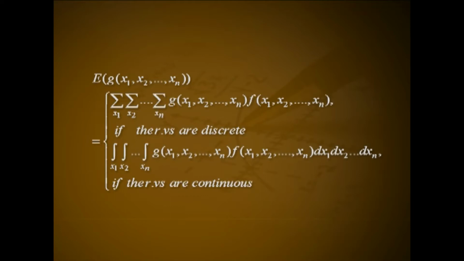That is equal to integral over x1, integral over x2, etc. integral over xn g of x1, x2, etc. xn f of x1, x2, etc. xn dx1, dx2, etc. dxn if the random variables are continuous, provided the sum or integral on the right hand side is absolutely convergent.